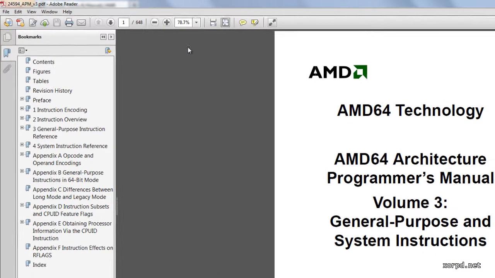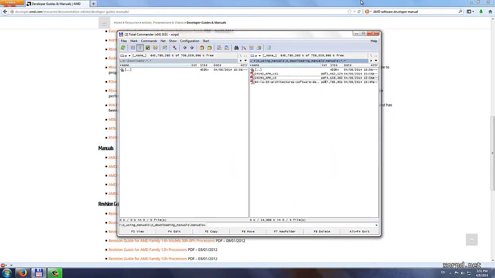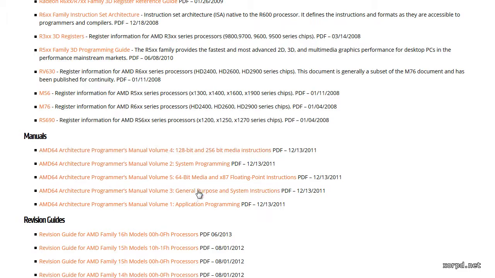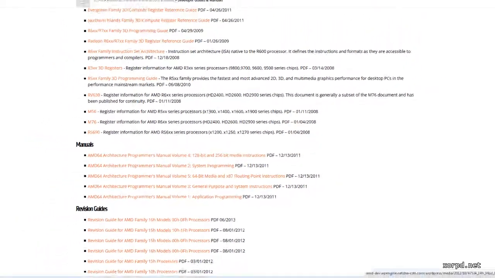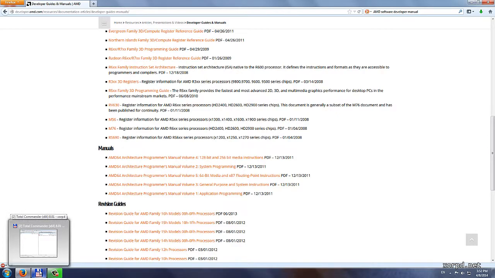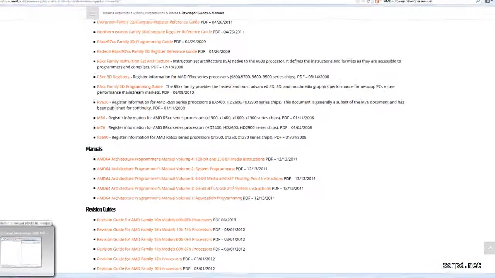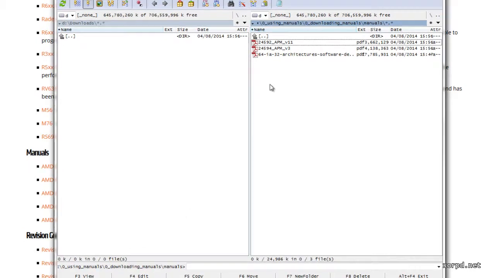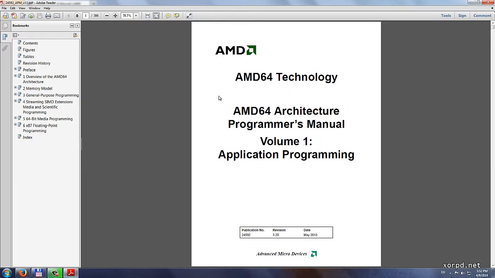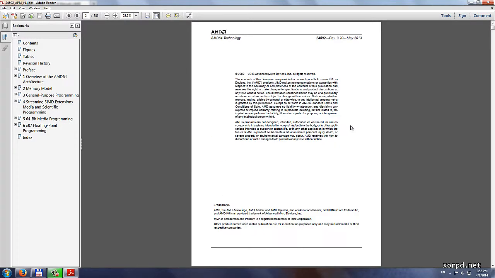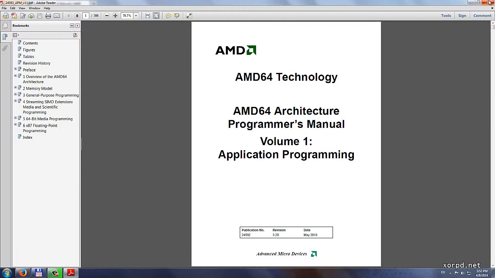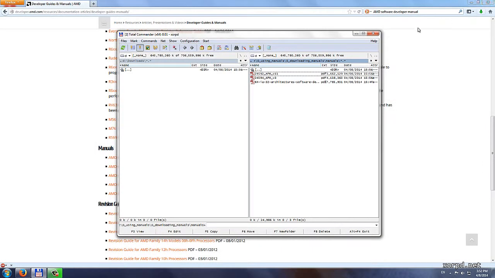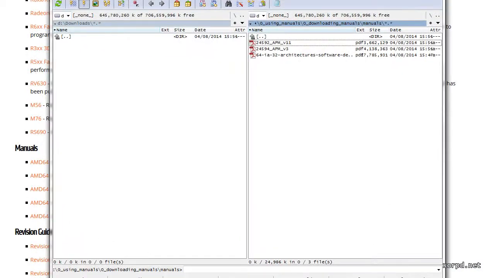and that is maybe because in the AMD website, as we have seen, the manuals are separated. The manual that we got from Intel is just one chunk which contains many different volumes at the same time. However, at AMD's website, every volume is just one file. This is the other file that we got. Basically, these are the manuals. In the next lesson, we are going to understand how to use these manuals.